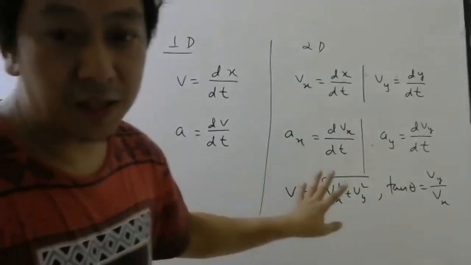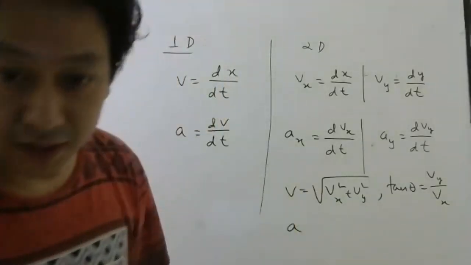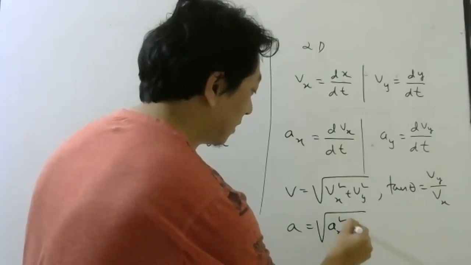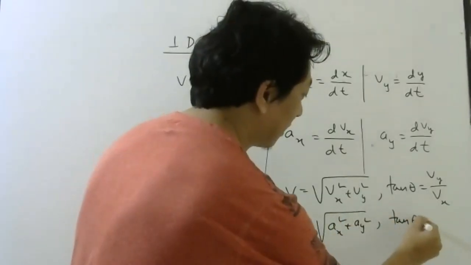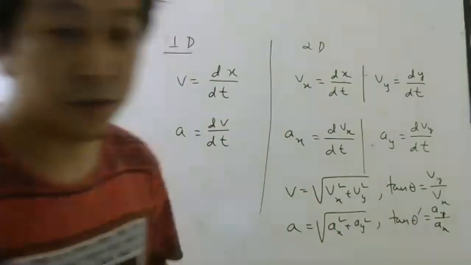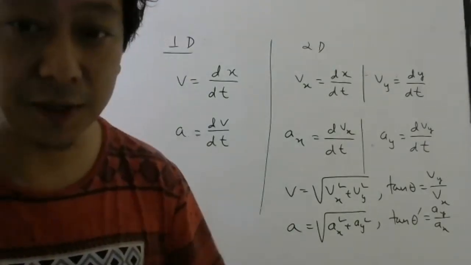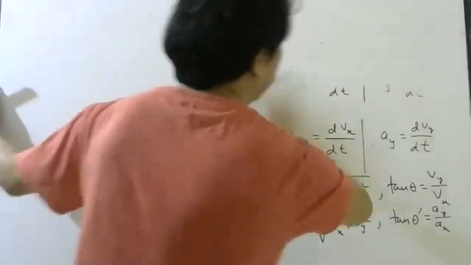Okay. Now, same thing you can do for acceleration. Suppose somebody wants to know magnitude of acceleration. Same thing, root over ax square plus ay square. Direction you can write tan theta dash, let me write ay by ax. So whatever vector knowledge you have got, all that will come into play in this chapter. So try to solve one question.